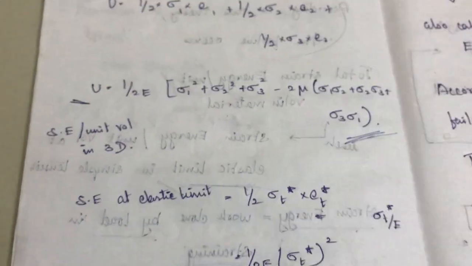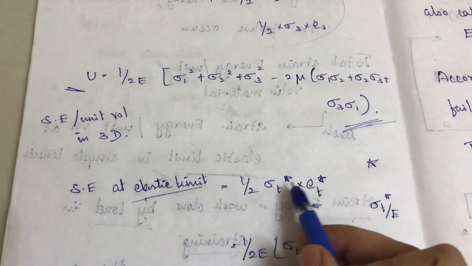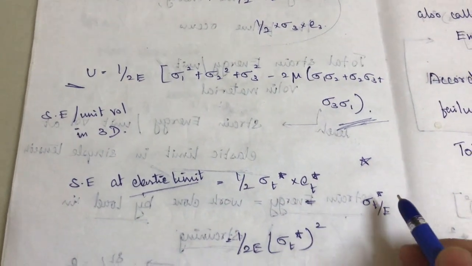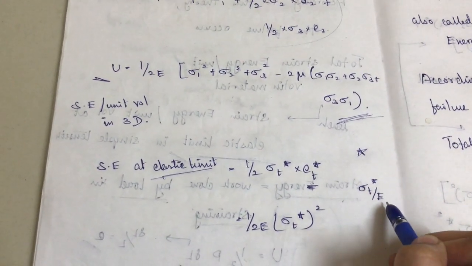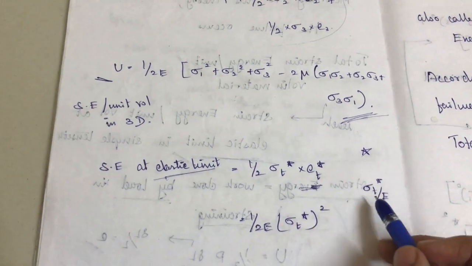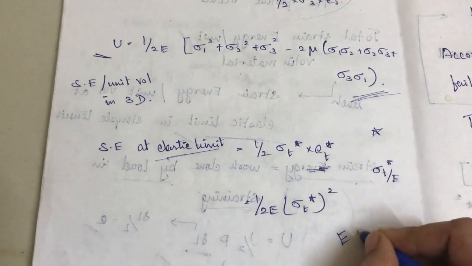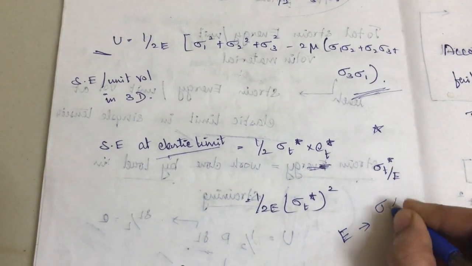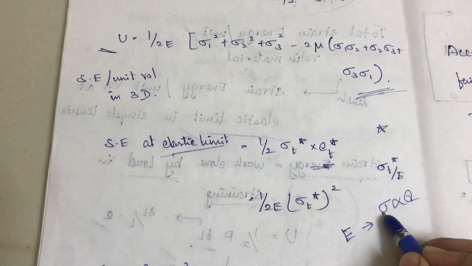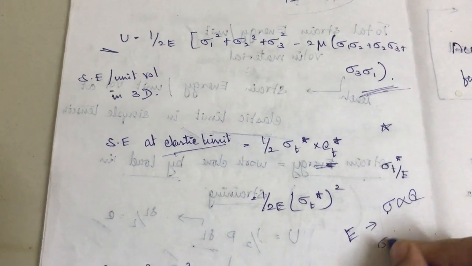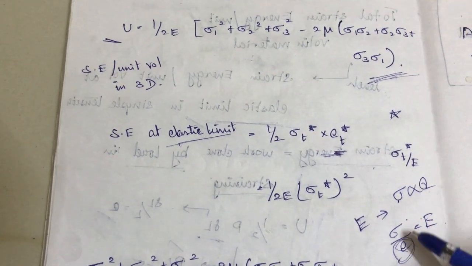In the second part, within the elastic limit, there will occur sigma T star, right? So half of sigma T star into ET star. ET star is nothing but sigma T star by E, right? In Young's modulus we have seen stress is directly proportional to strain, right? So stress by strain will be equal to E, right? So from this we can easily get this E.